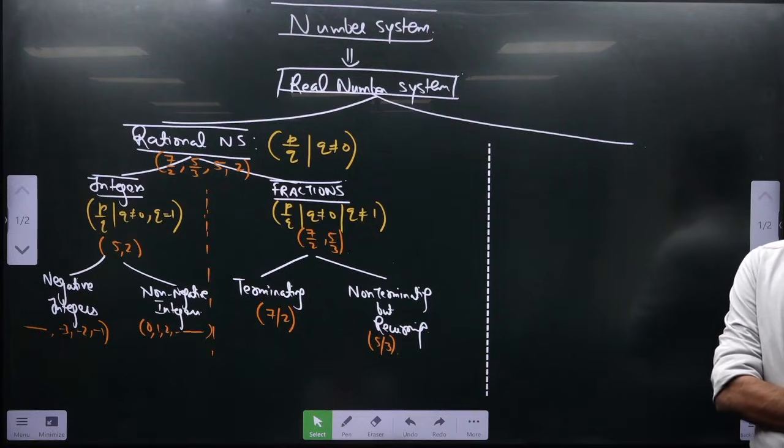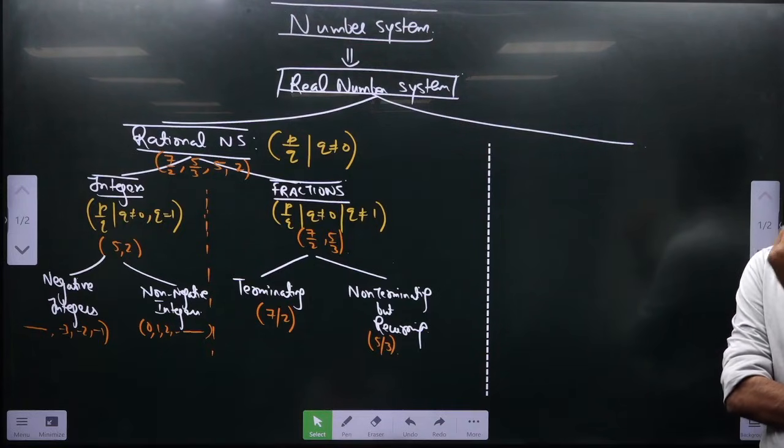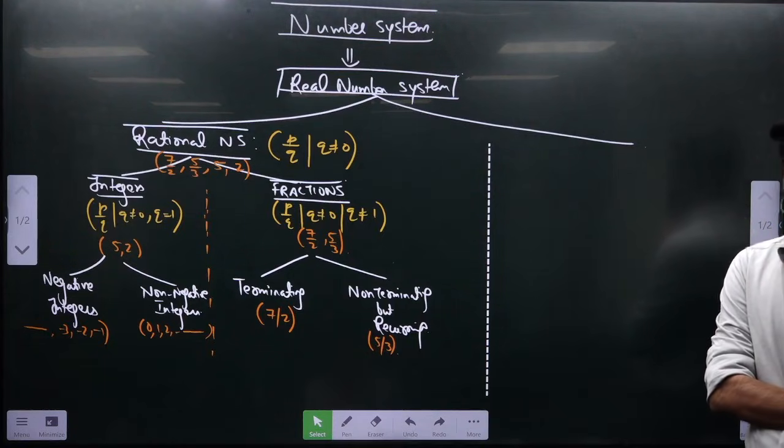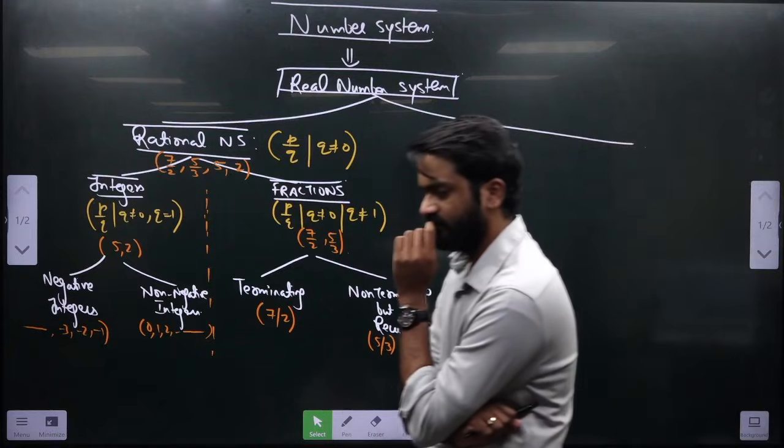Non-negative includes 0. When I am saying non-negative, anything which is non-negative, whether it is positive or neutral, will be included. So 0 is part of non-negative.